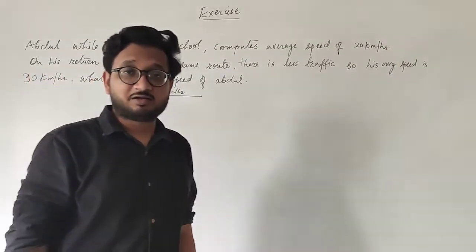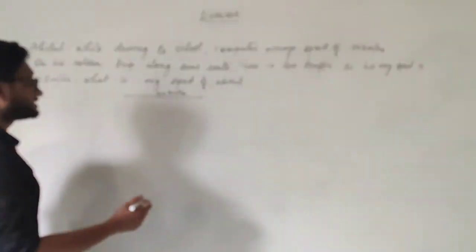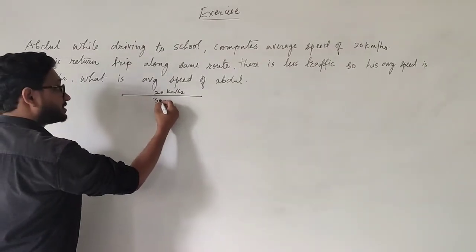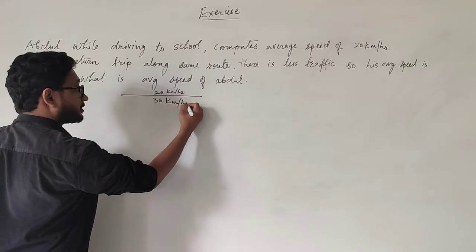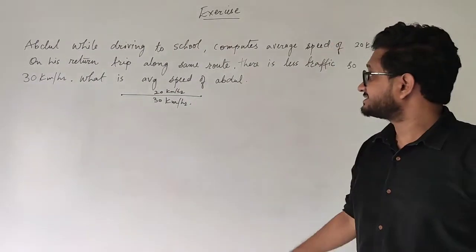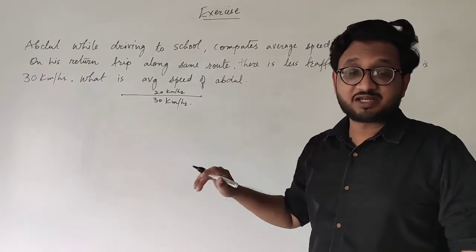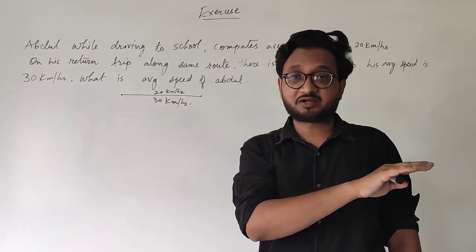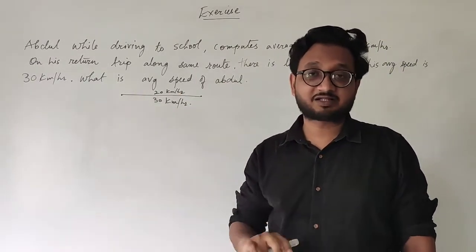And when he is coming back from the school, there is less traffic, so his average speed is 30 kilometers per hour. So the final question asks: what is the average speed of Abdul? Including his going to the school and returning back from the school, we have to find the average speed.